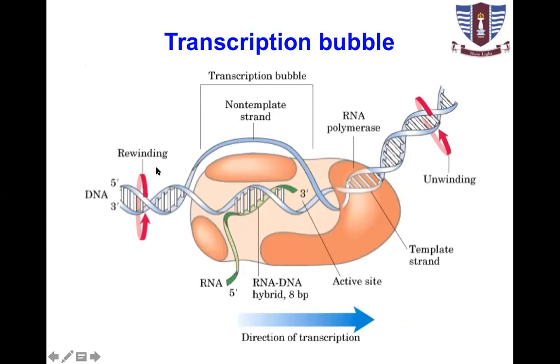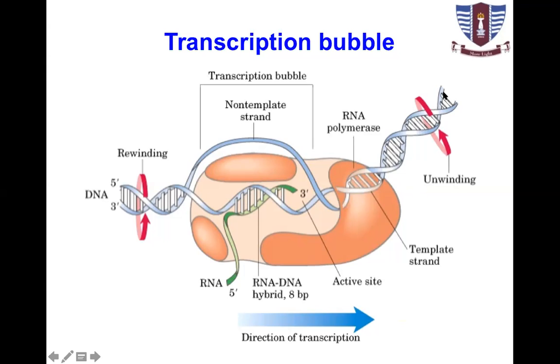So first it was bound at this region. This is a transcription bubble. This is the non-template strand, this is the template strand. This is also the coding strand, minus strand, non-template strand, and this is the template strand, the non-coding plus strand. So this unwinding takes place in this direction.